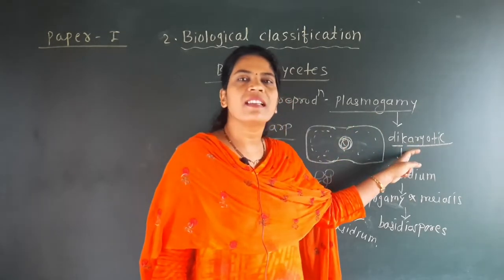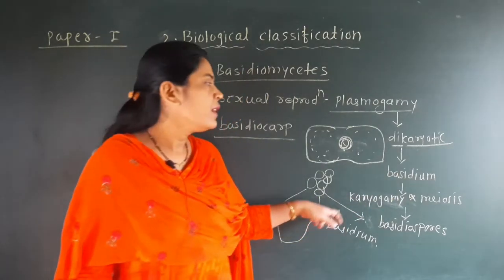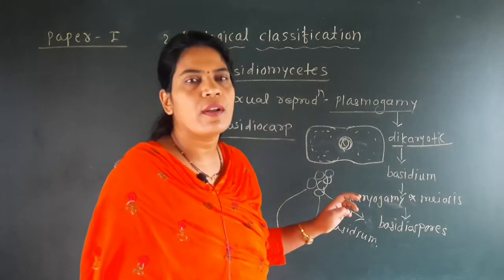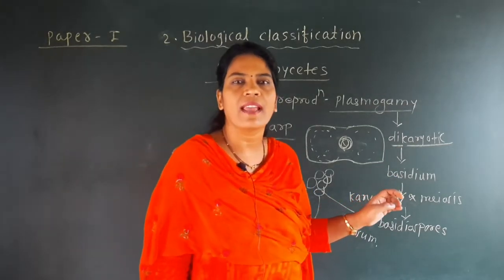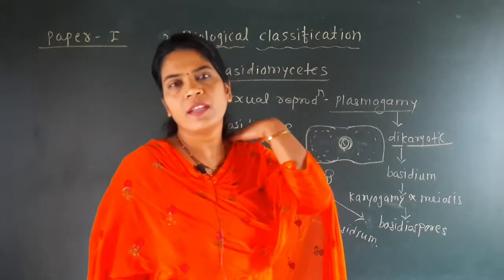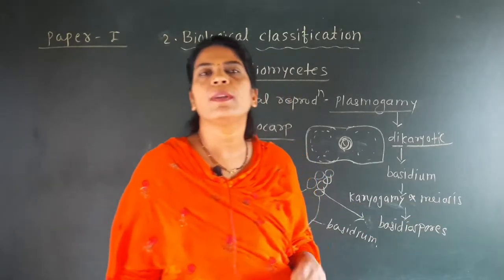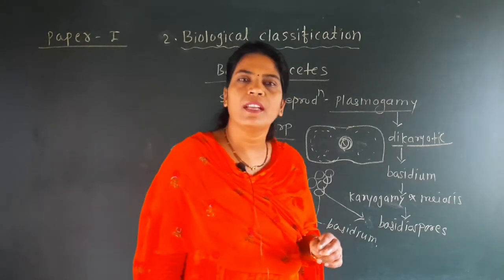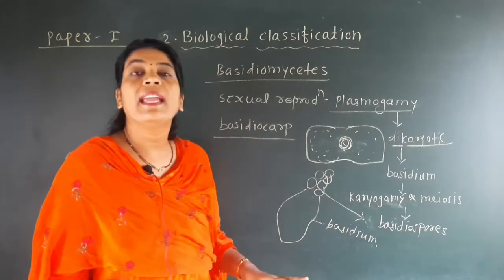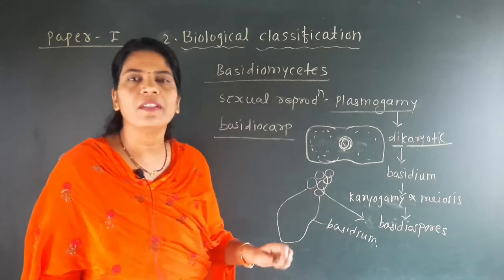This dikaryotic stage later on forms a structure called a basidium. So this is the structure of the basidium. In this basidium, important processes take place: karyogamy and meiosis. In karyogamy, the two nuclei of the cell fuse and form a single nucleus. In meiosis, there is a reduction in the chromosome number, and there is formation of the basidiospores. These basidiospores are produced exogenously on the basidium.